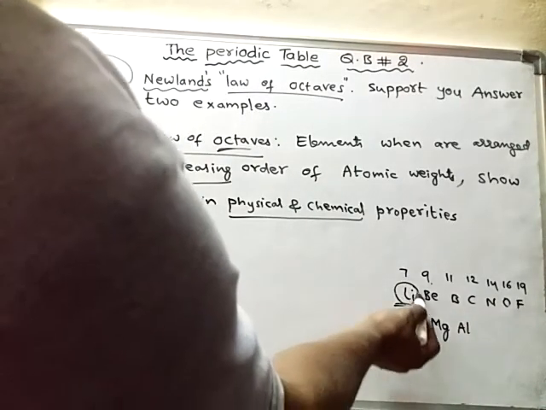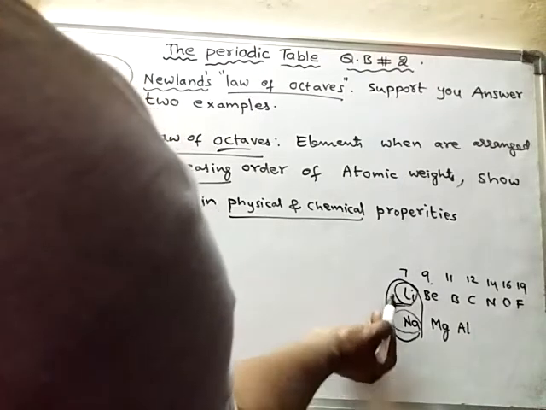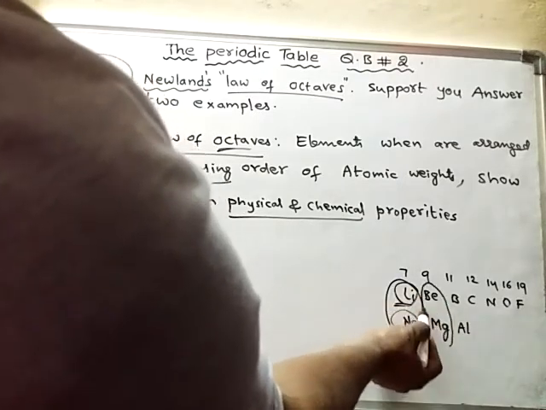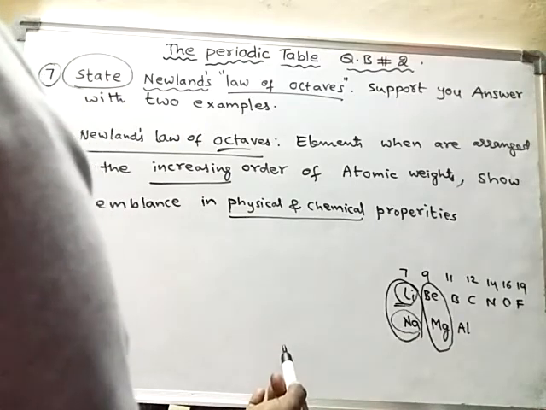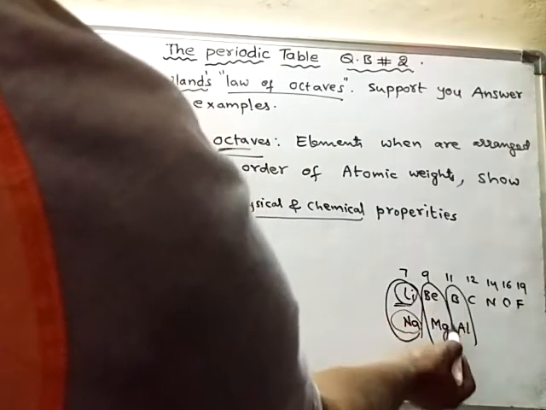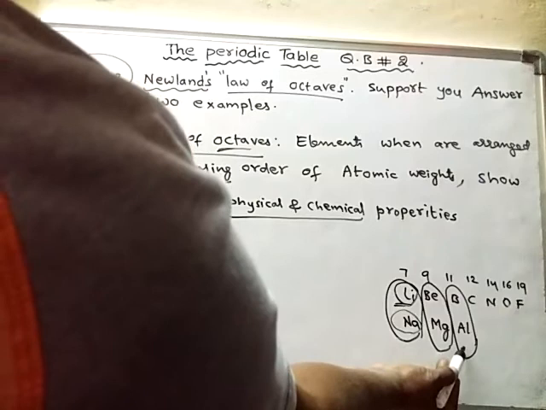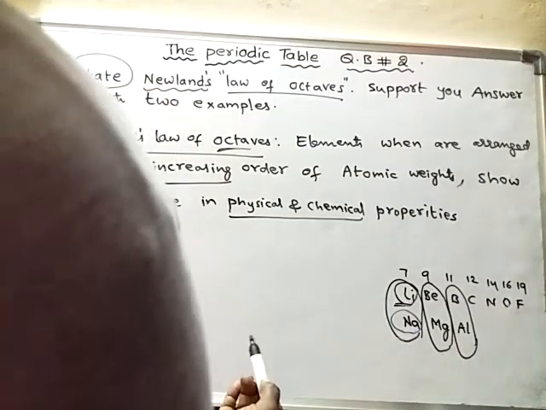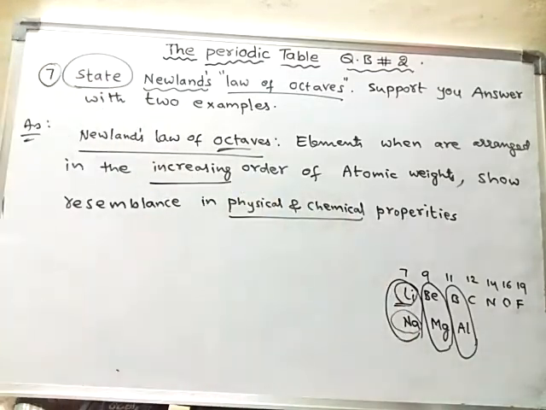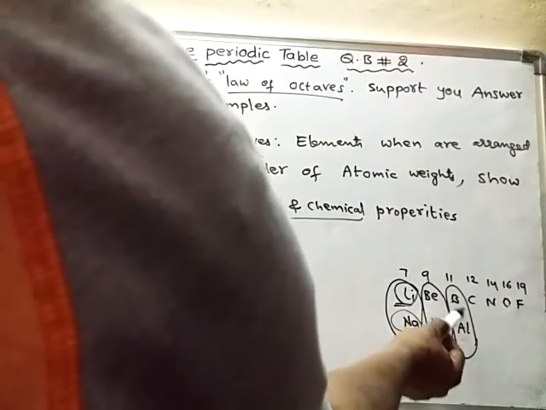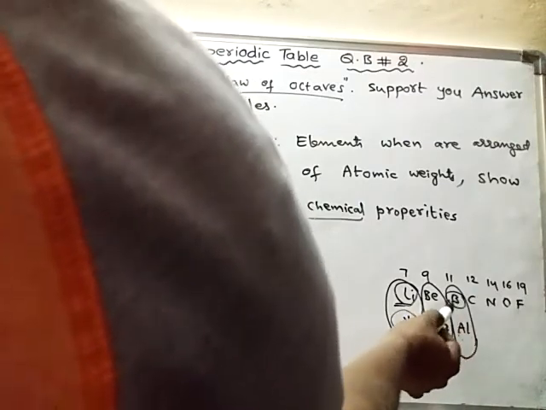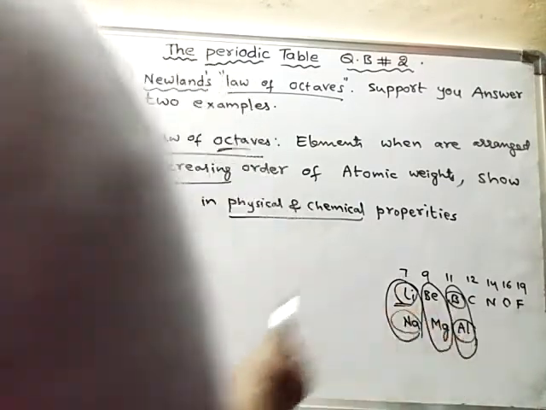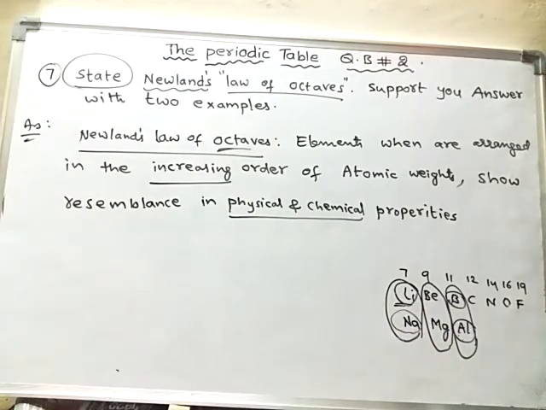The reaction shown by sodium and lithium is different from the reaction shown by beryllium and magnesium, and the reaction shown by boron and aluminum is entirely different from those shown by beryllium, magnesium, or lithium and sodium. So the first element and the eighth element are similar in their physical properties as well as chemical properties.